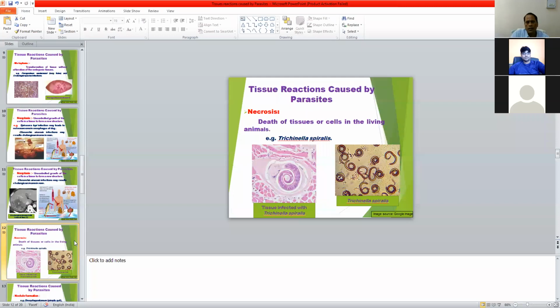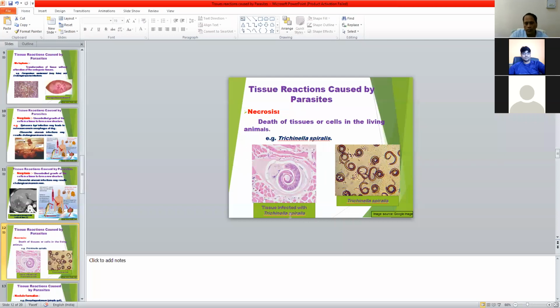Then the next type of tissue reaction that occurs during parasitic infection is necrosis, that is, death of the cells. Death of the living cells is called necrosis, which is caused by some parasitic infections.